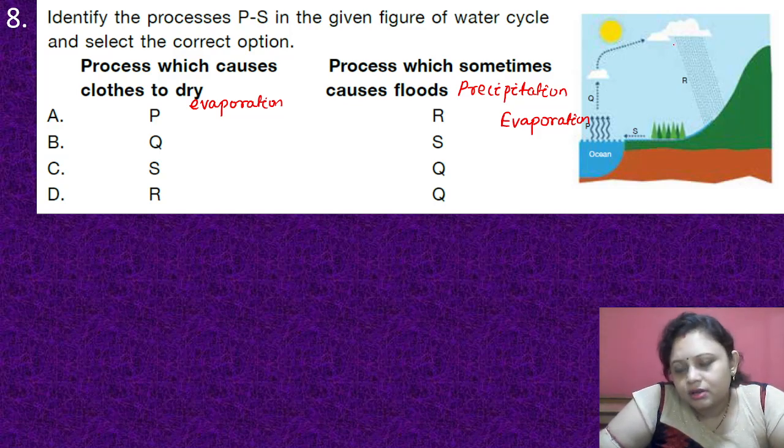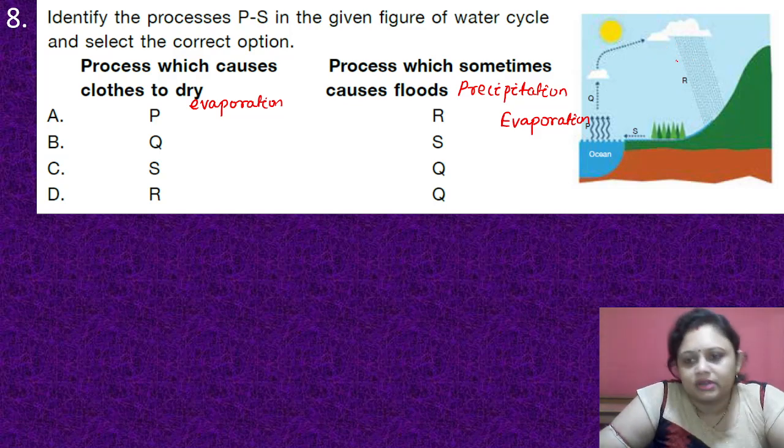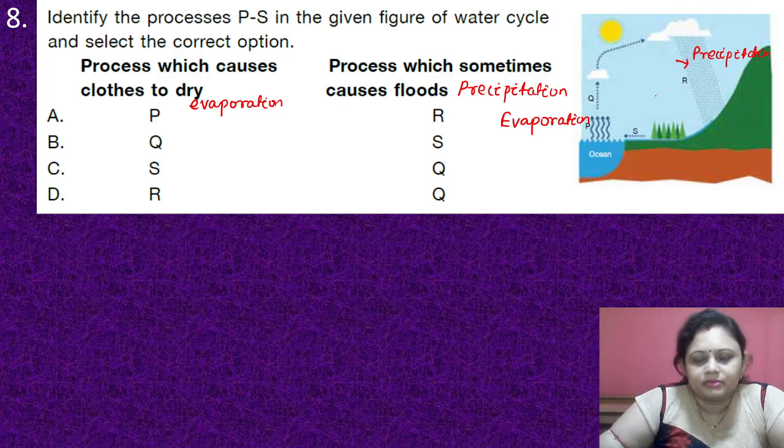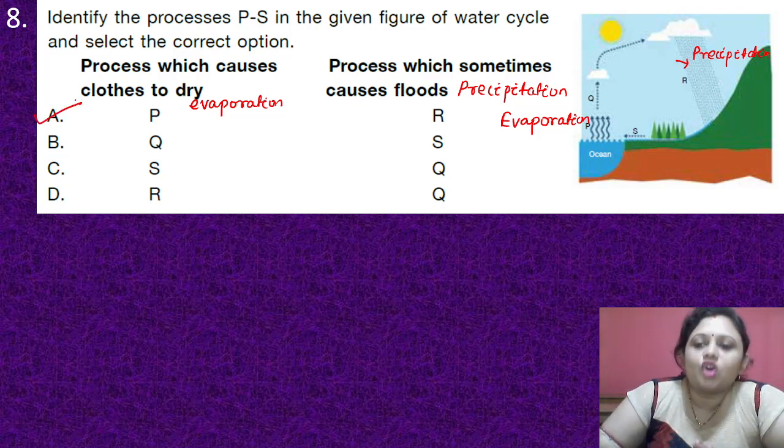Okay, so here from the cloud, the rain that falls on the ground, that is R. Here it is precipitation. Got it? And so these are the processes, evaporation P and precipitation R. So correct answer is option C.